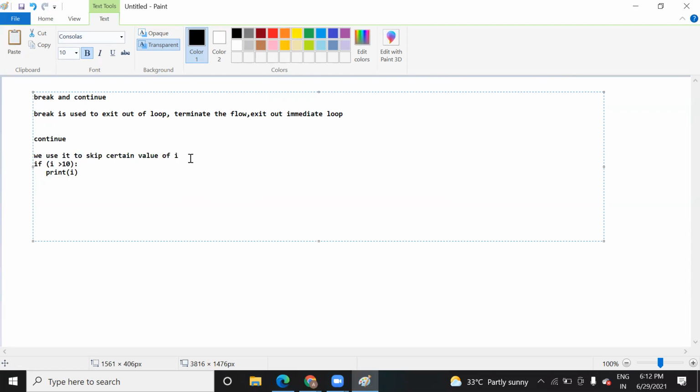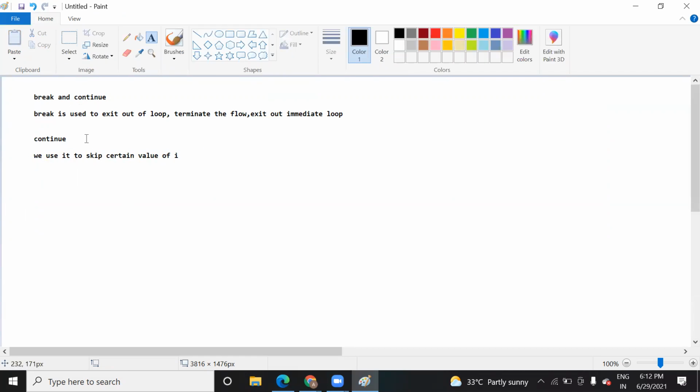So suppose you initialize i equal to 20 at the start and you are checking if i is equal to... okay, let's take a for loop. Let's see the example. I will show you the example, but you just remember this break and continue, why we use it. Break is used to exit out of the loop.